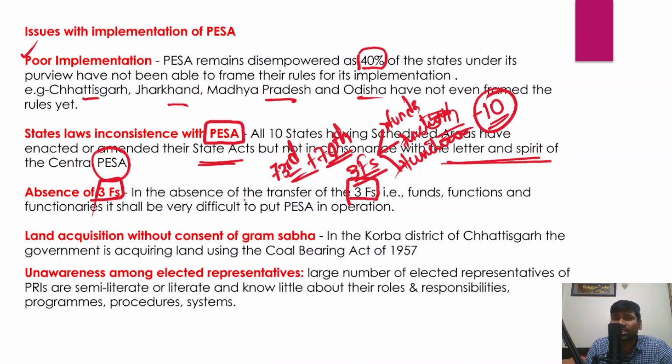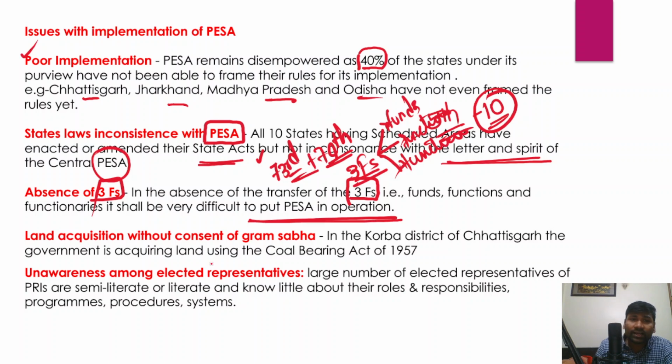The absence of the transfer of these 3Fs is one of the major problems. It is not just with respect to panchayats and municipalities in general, but this is also very common in the tribal and scheduled areas. So in this backdrop, you cannot expect a better implementation of this particular legislation, and it makes it very, very difficult to put the Panchayat Extension to Scheduled Areas Act in operation.